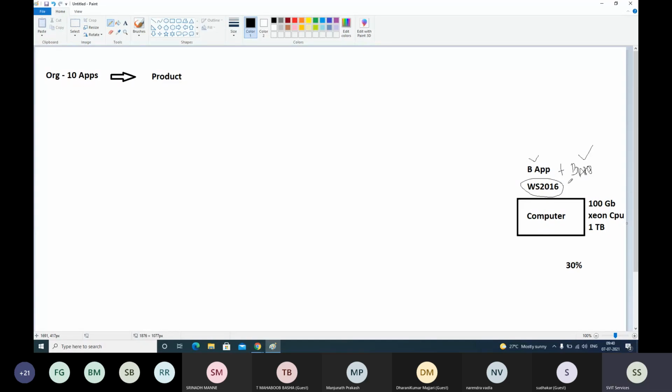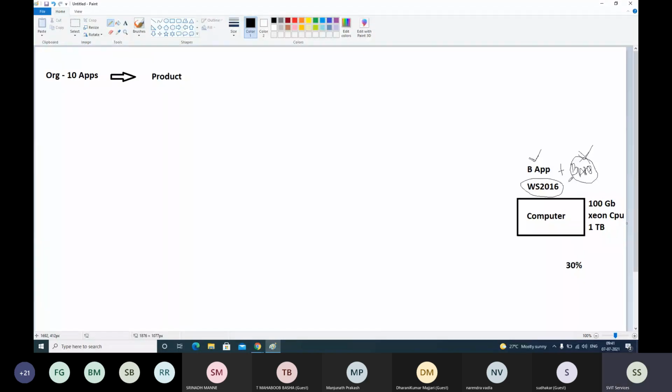There is one operating system, ready to serve business applications, but there is a critical file. Sometimes two applications can run, but these applications will try to access the same operating system files at a time. So this operating system file can serve only one application where that critical point is located. Now only one application will be installed here. When you try to install a second application, due to that conflict, you will not be able to install.